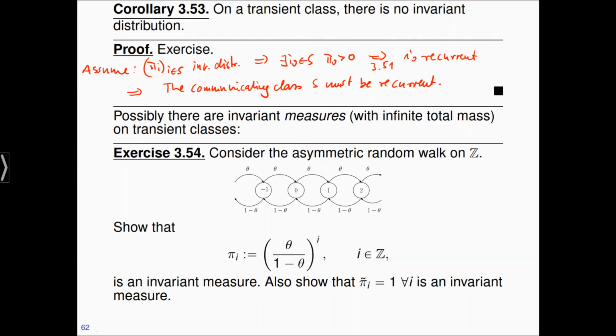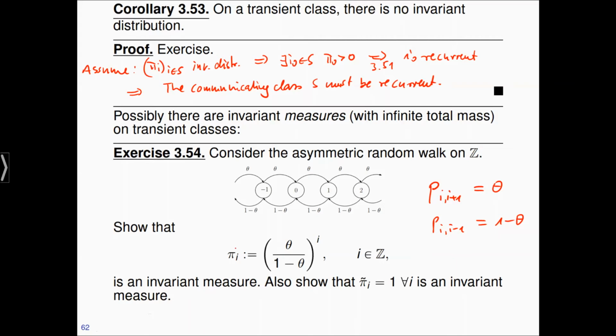Here is my solution. Before we start computing things for pi_i or pi tilde_i, let's repeat what the transition probabilities are. Going from i to i plus 1, to the right, has probability theta; going from i to i minus 1, to the left, has probability 1 minus theta; and all the other transition probabilities from i are 0.